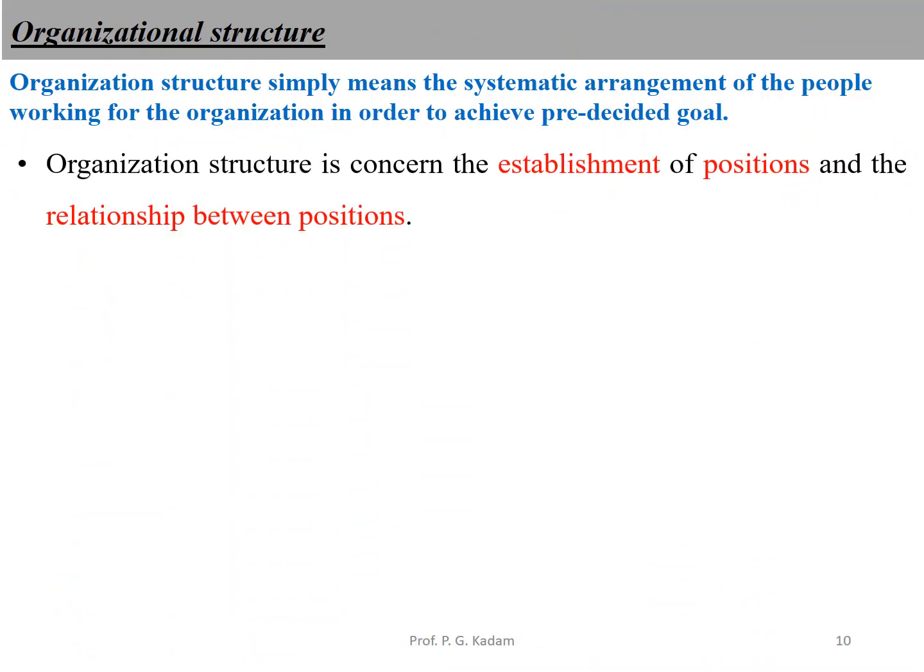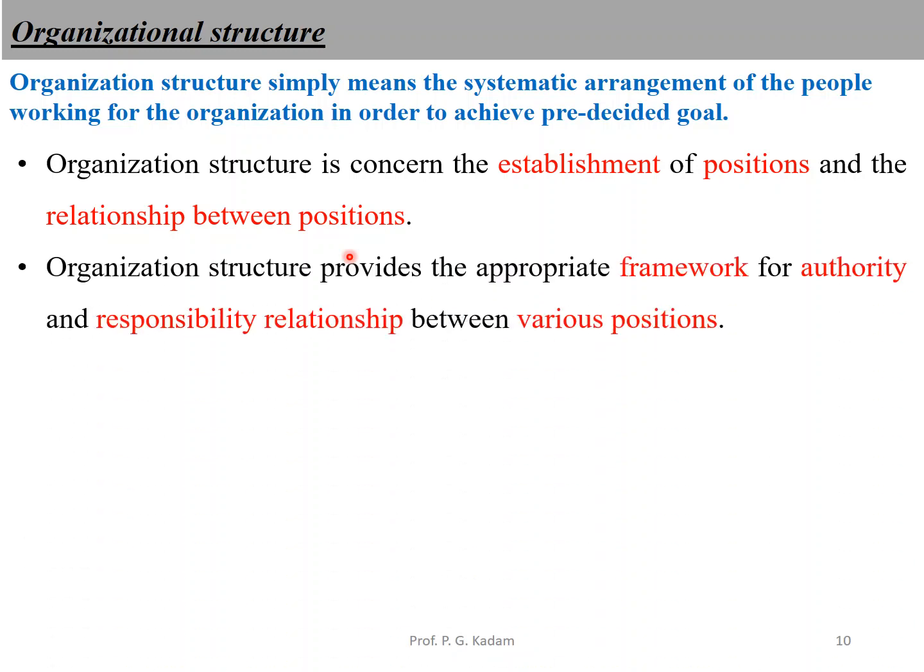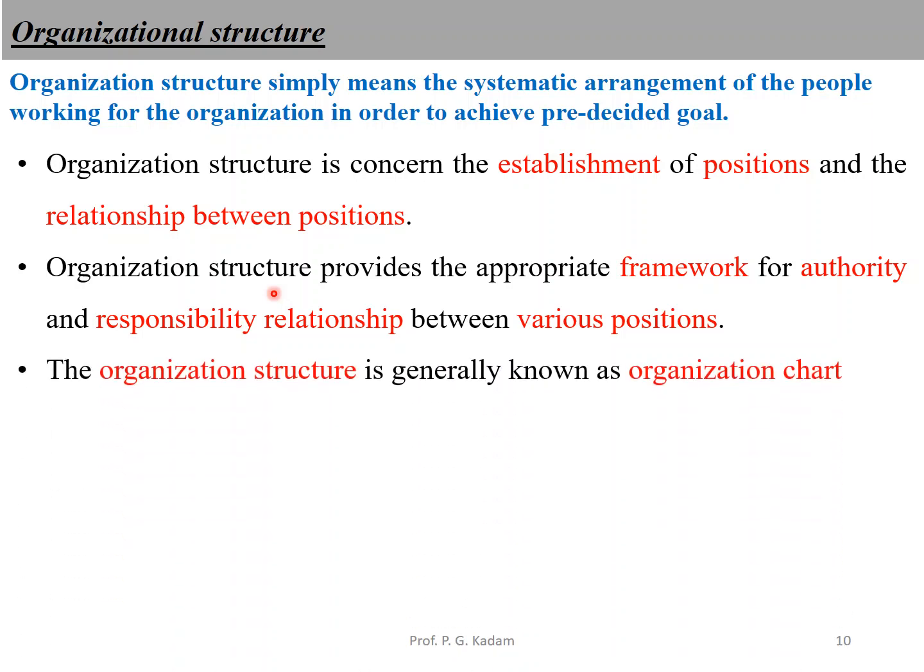So organization structure simply means the systematic arrangement of people working for the organization in order to achieve predetermined goals. The organization structure is concerned with the establishment of positions and relationships between positions. It provides the appropriate framework for authority and responsibility relationships between various positions. It is generally known as the organization chart.